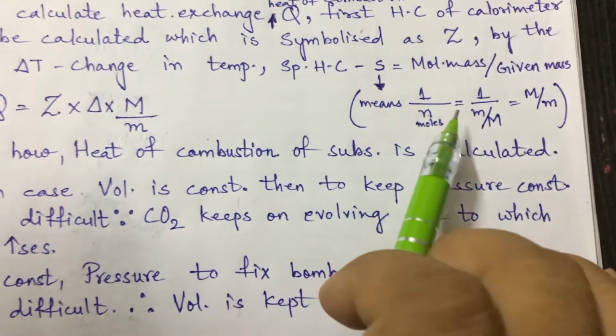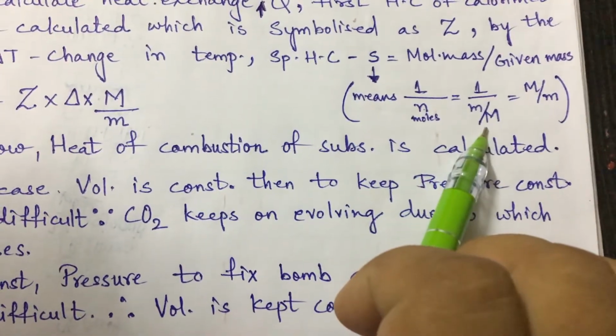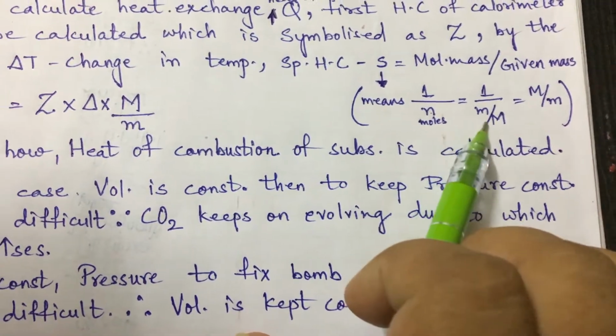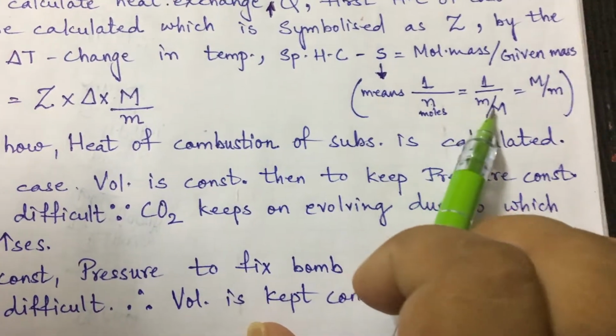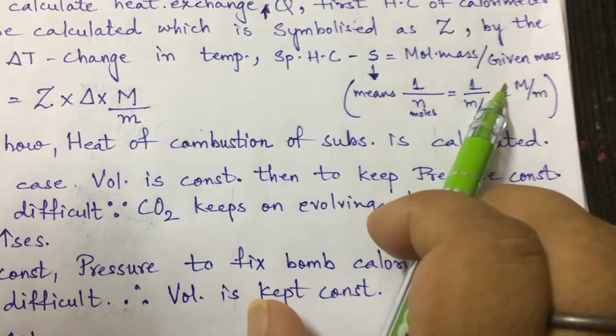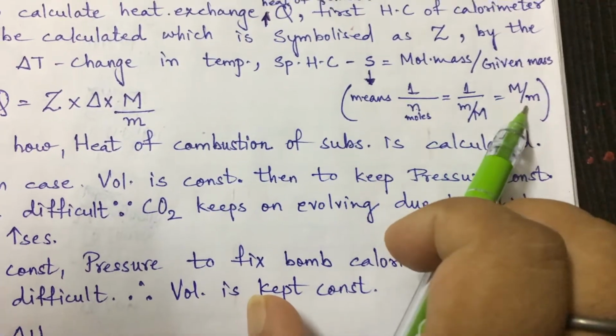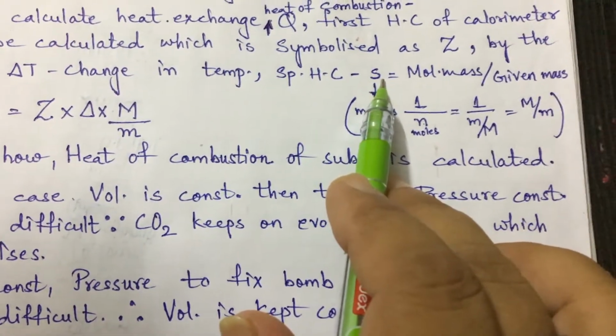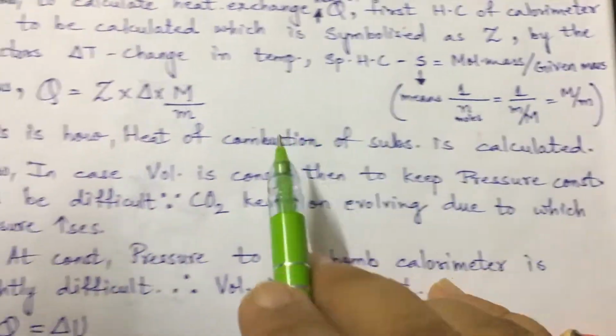Mole is equal to given mass by molecular mass, so 1 upon given mass by molecular mass, its reciprocal will take place, so mass will be in the numerator, so molar mass upon given mass. So specific heat is molar mass upon given mass.